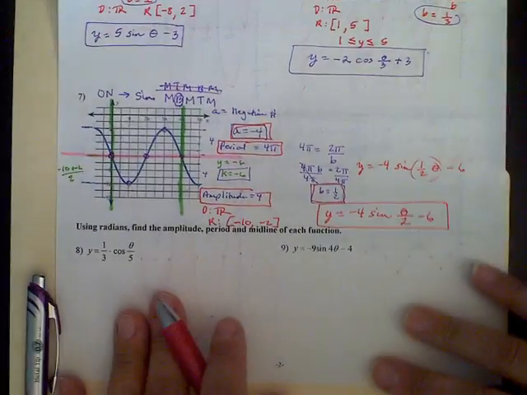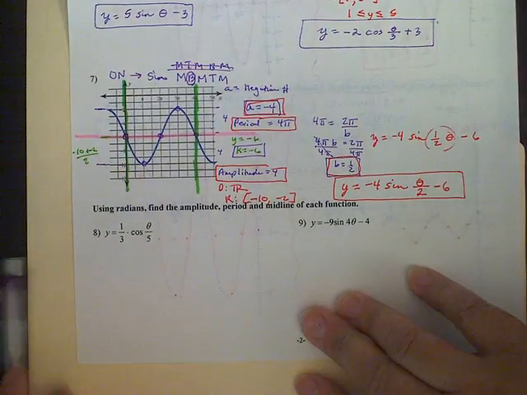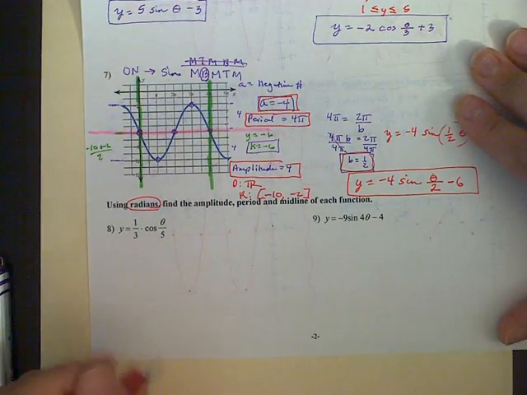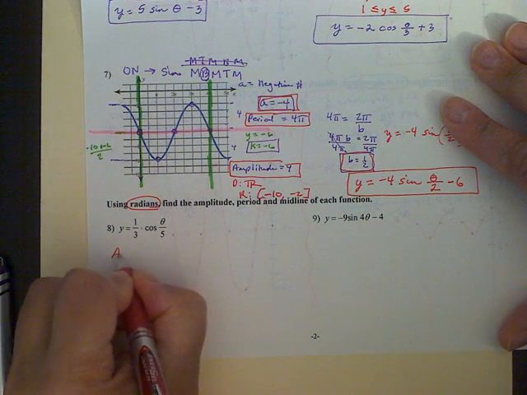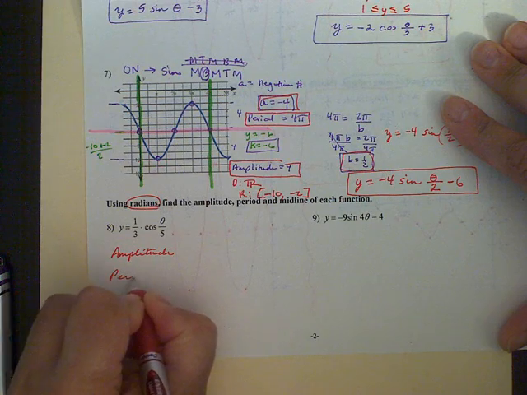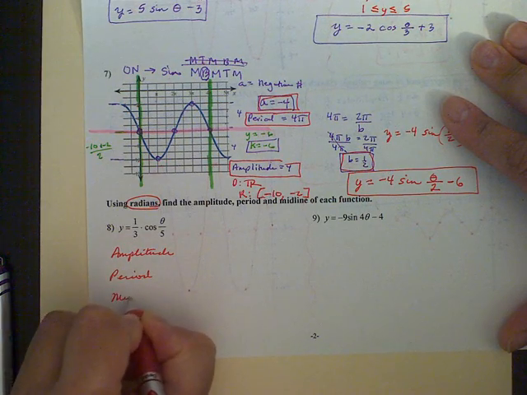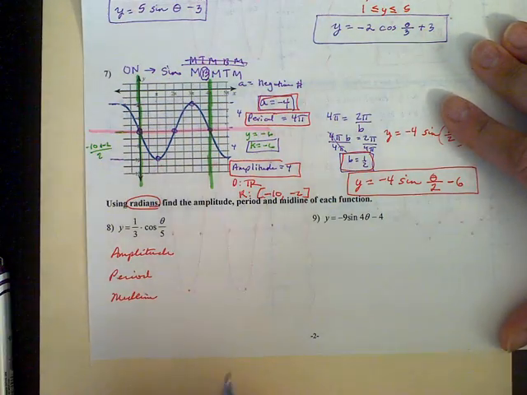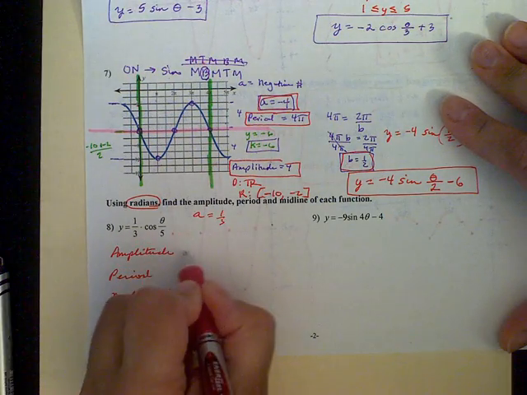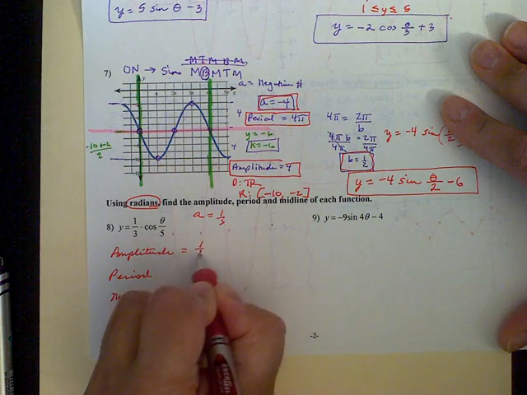All right, the last two problems, there's no graphing. Just want to see if you can identify these things, and we are using radians. Find the amplitude, the period, and the midline. Okay, amplitude, we get that information from A. A is 1/3, so our amplitude is the absolute value, which is 1/3.